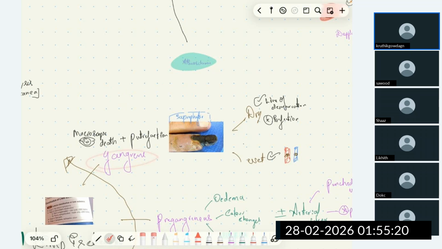Gangrene is the visible macroscopic death of tissue associated with putrefaction. I am not telling with or without putrefaction. I am telling associated with putrefaction, and which may or may not be associated with infection. Now you will get confused. What is putrefaction? What is infection then?